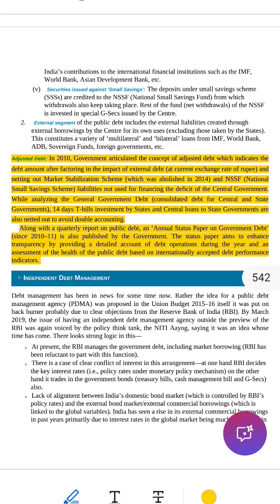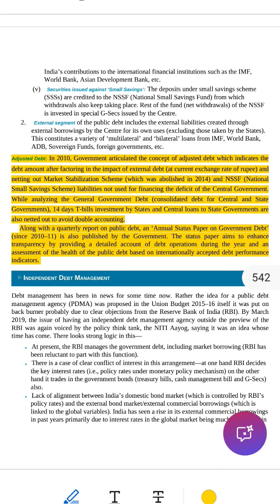Next, what about general government debt? This means adding the debt of the central government plus all state governments. Now, if we just add both directly, there's a problem. We might count some things twice, so we remove these two things. 1, short-term 14-day T-bills held by states. These are like short-term savings of state governments, but this is also counted as central debt, so we remove it once to avoid double counting.